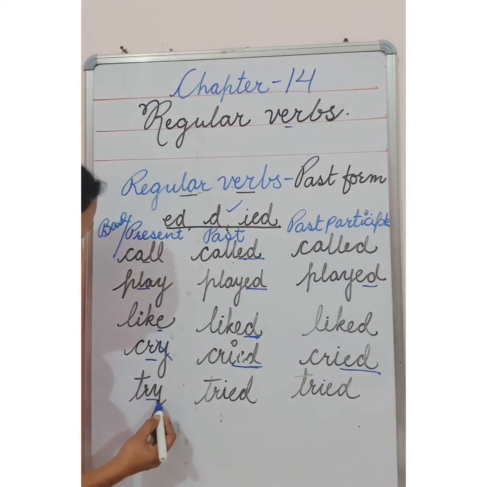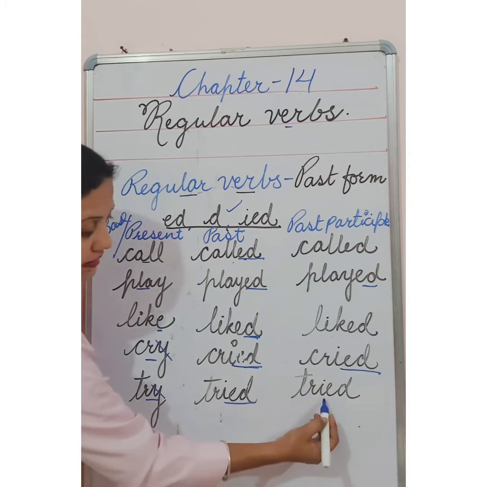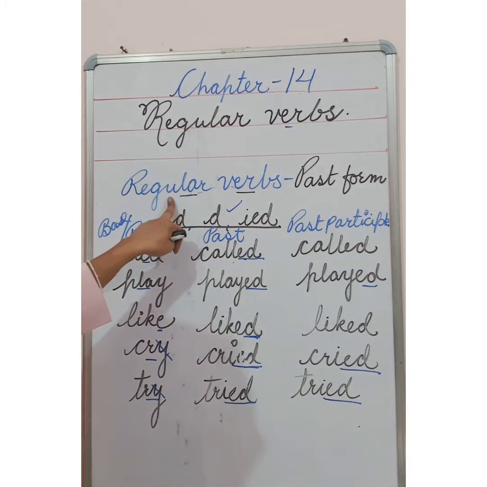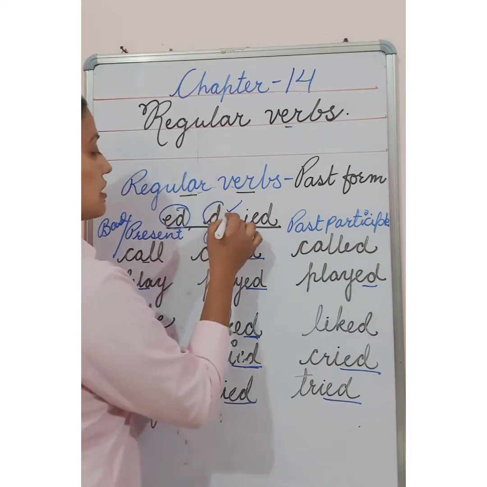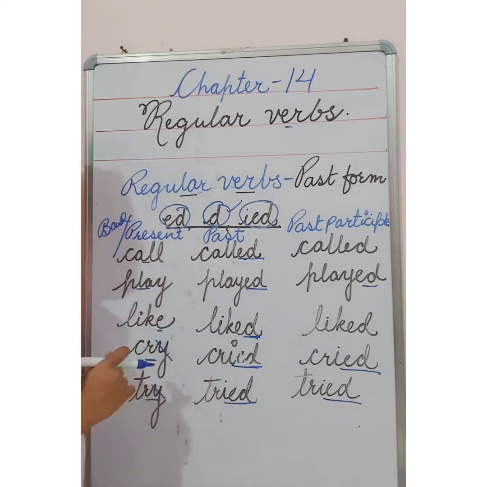Same way, try: we will cut y and what will come at the back? Ied. So regular verbs are those which end with ed, d and ied. We add ed, d and ied. That is called regular verbs.